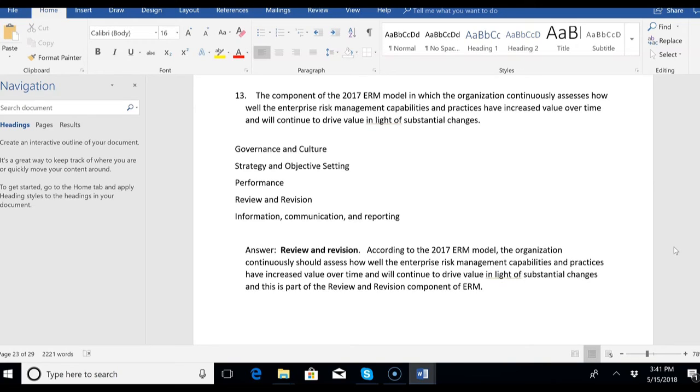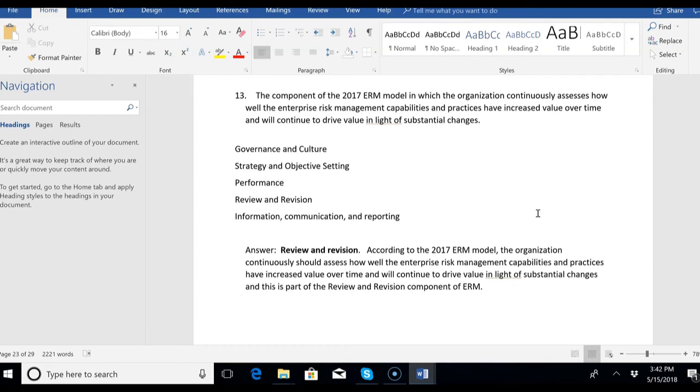And then it's time to review and revise if necessary. So number 13, the component of the ERM 2017 model in which the organization continuously assesses how well the enterprise risk management capabilities and practices have increased value over time and will continue to drive value in light of substantial changes. That's known as review and revision. So that's the fourth component of the 2017 model, review and revision. So the organization continuously should assess how well ERM capabilities and practices have increased value over time.